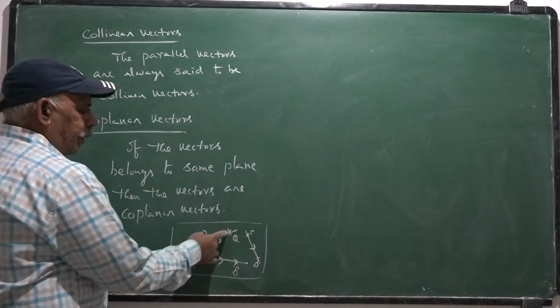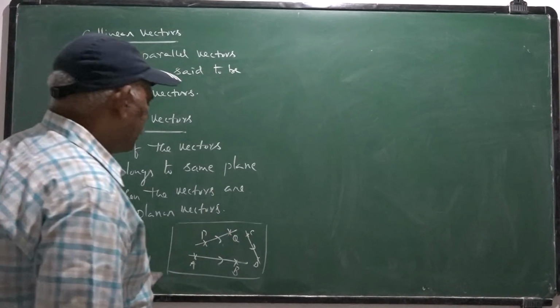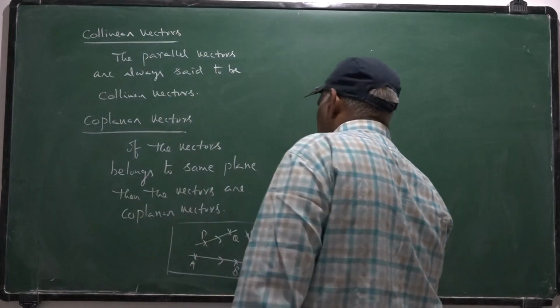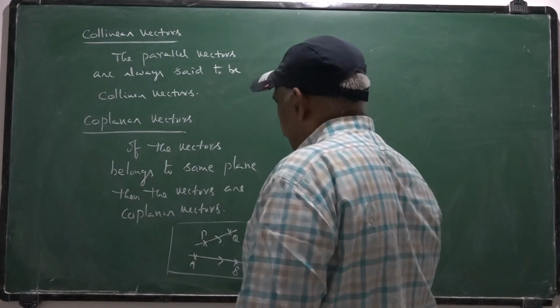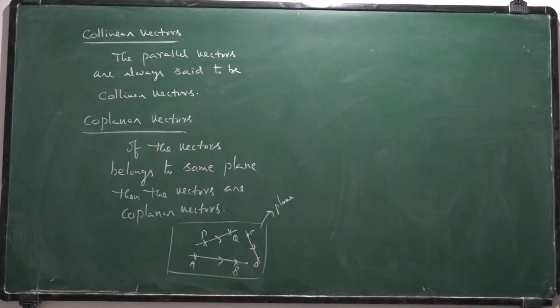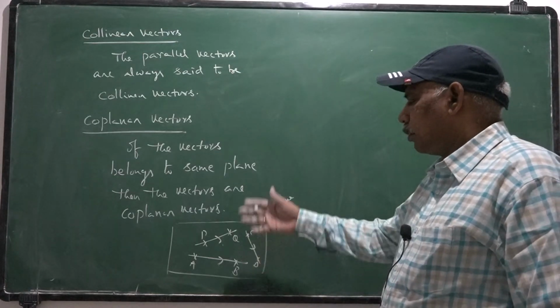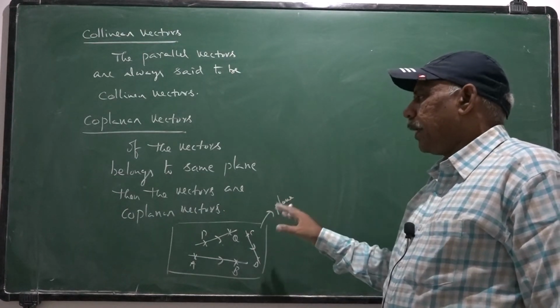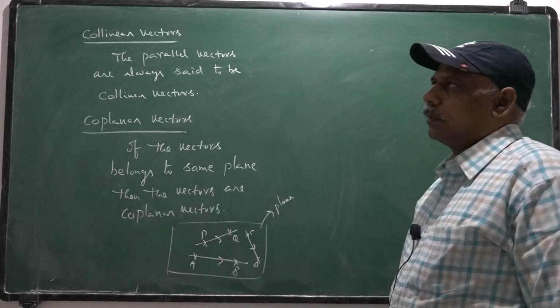So AB bar, PQ bar, CD bar belong to the same plane. Then they are said to be coplanar vectors. This is a plane, one geometrical plane. Once the given vectors, either three or more or two or more, lie in the same plane, then the vectors are said to be coplanar vectors.